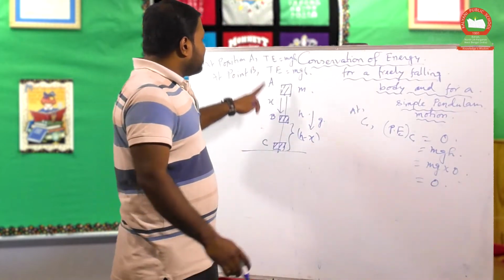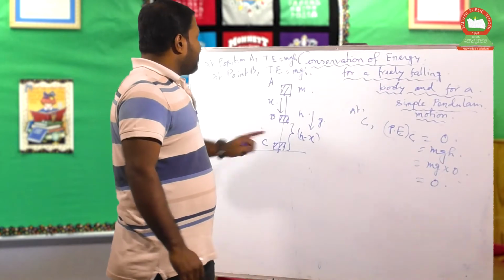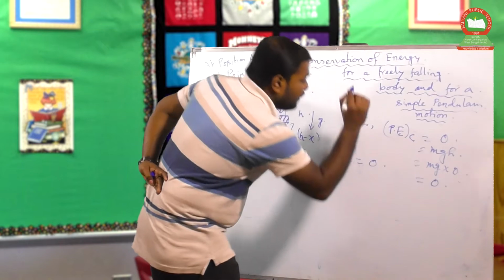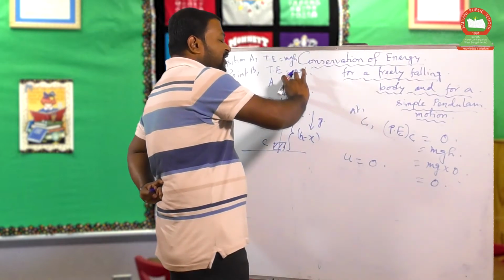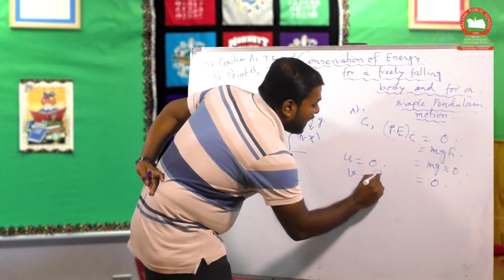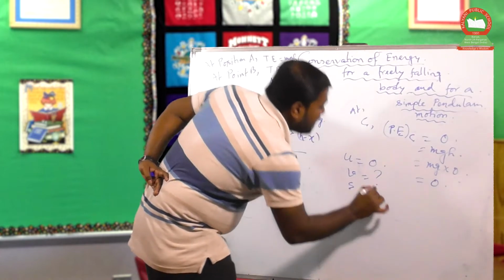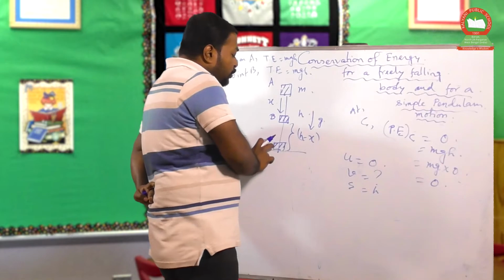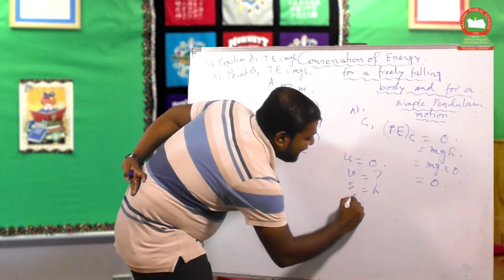So in this case we require the kinetic energy at point C. Now for kinetic energy, u is 0 because that is the initial position. For v, we have s equal to h, because the body displaces h height from its initial position to reach point C, and a is g.